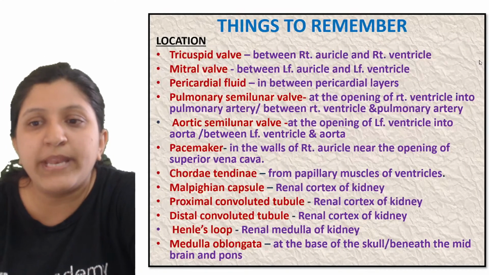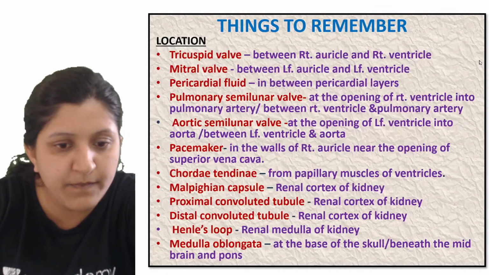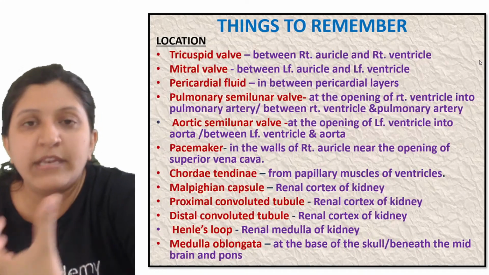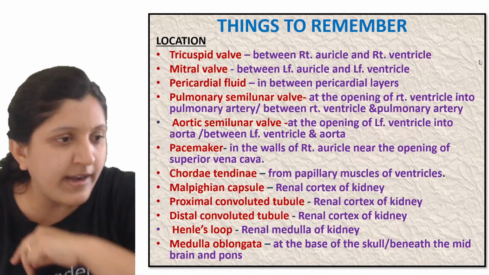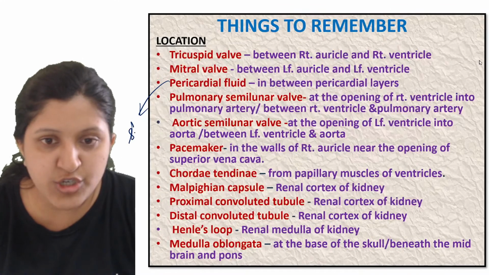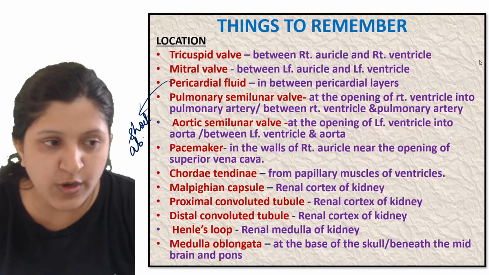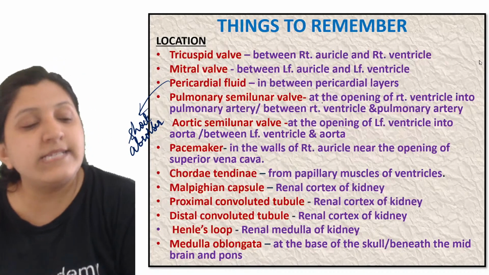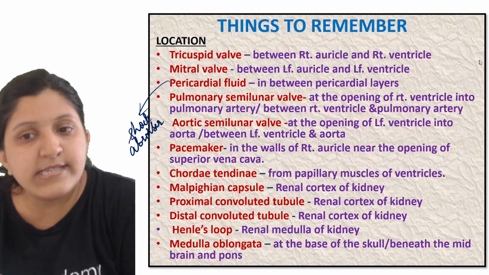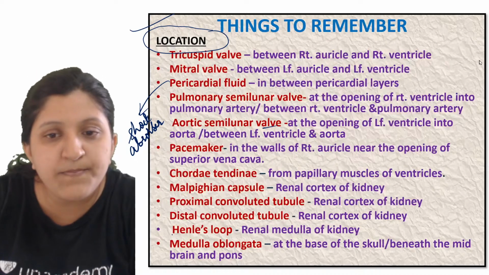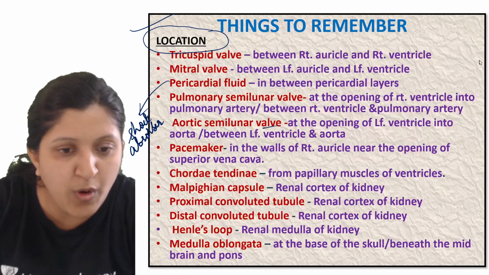Okay, pericardial fluid, so this is in between pericardial layers. So there is the outer pericardium, inner pericardium, between those membranes. So two pericardial layers are there. So between them you can find a fluid which acts as a shock absorber, or we can say this is going to provide you a protection against the mechanical injuries. Then pulmonary semilunar valve is there. Okay, aortic semilunar valve. So these are all locations that you need to know. All right. So locations with respect to different parts of a body.